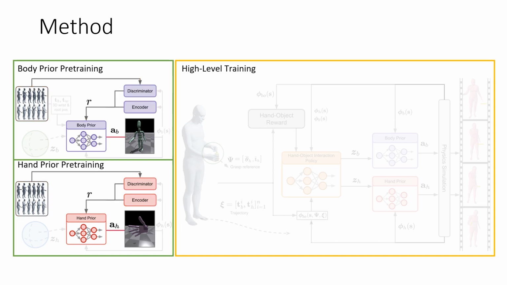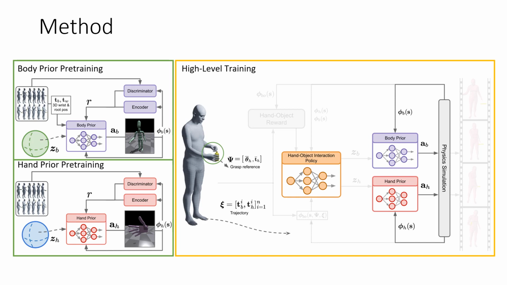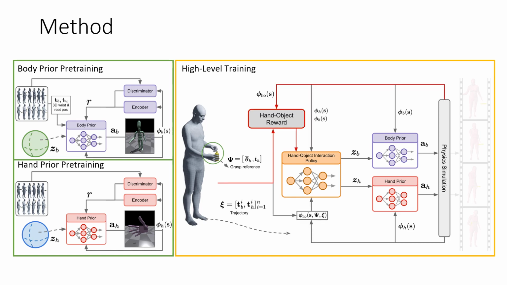The body prior policy predicts the target joint angles of our simulated human body. The hand prior policy predicts the target joint angles of the simulated right hand. We then update the state of the physics simulation by driving the human and hand models to these predictions. We then train a hand-object interaction policy by leveraging the body and hand prior. The hand-object interaction policy predicts the latent skill vectors for both prior policies and additionally the route and wrist target for the body prior. We introduce a reward function that incentivizes the policy to achieve full-body hand-object manipulations.